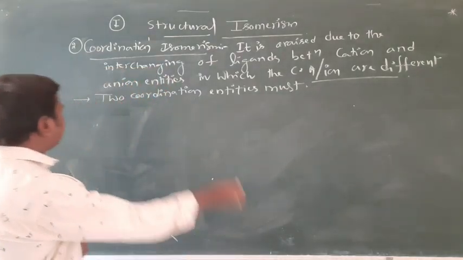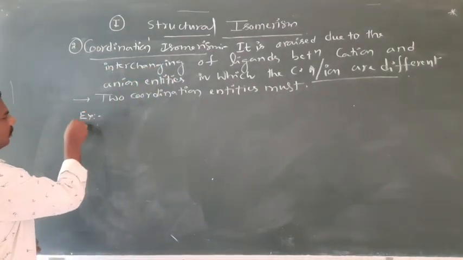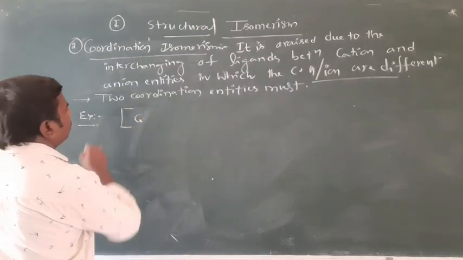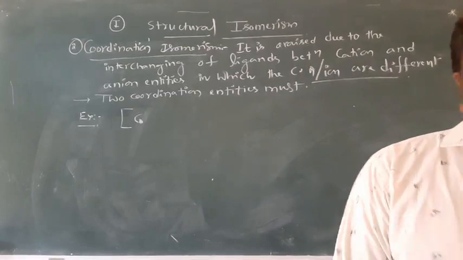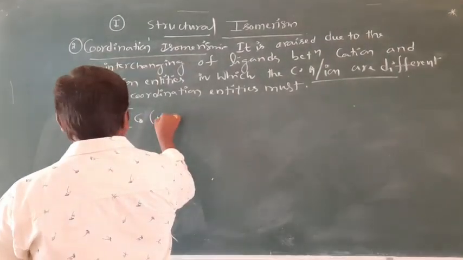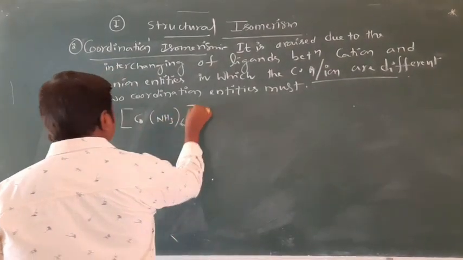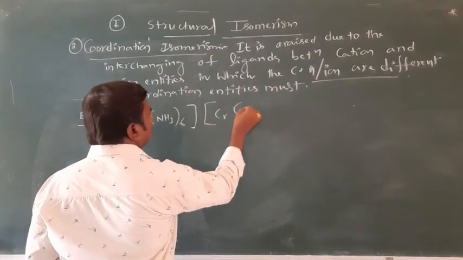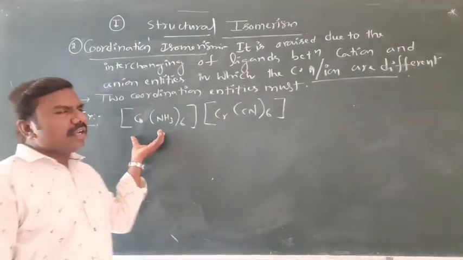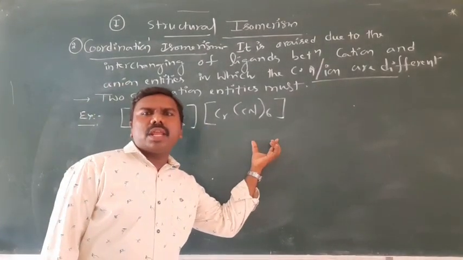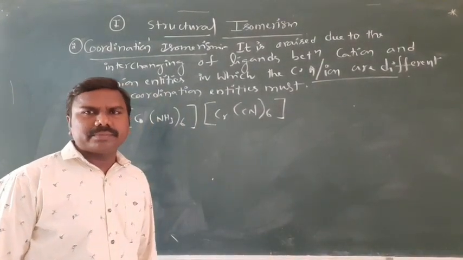Now examples: Co(NH3)6 and Cr(CN)6. Cationic coordination entity, anionic coordination entity, two are there.